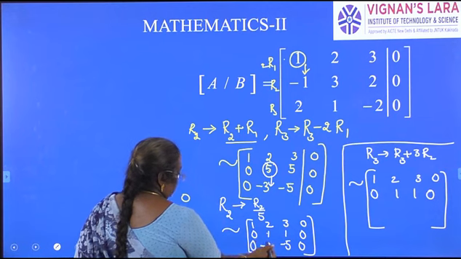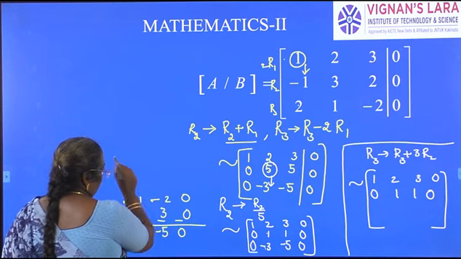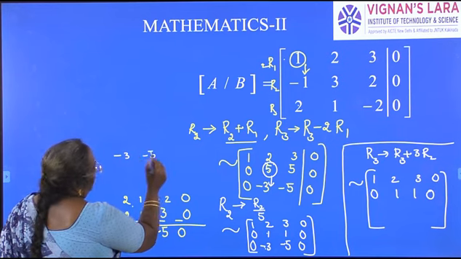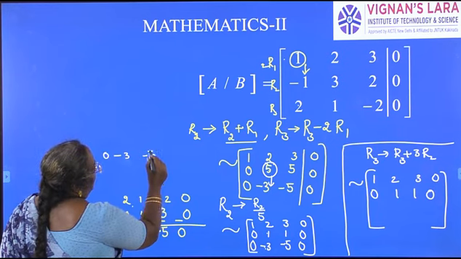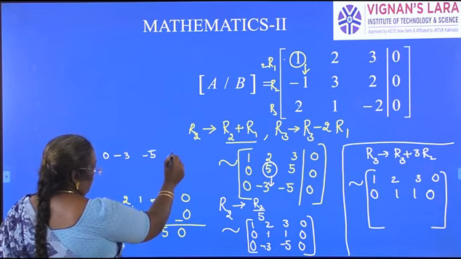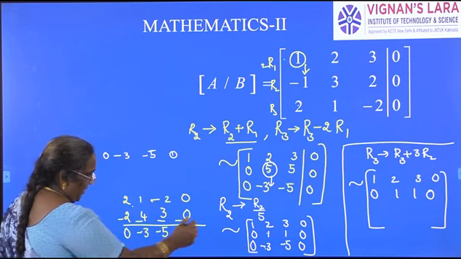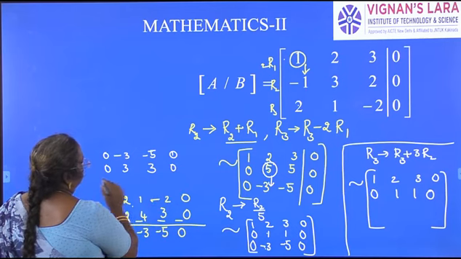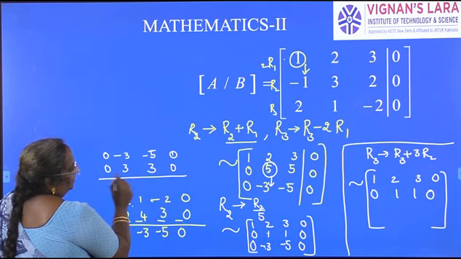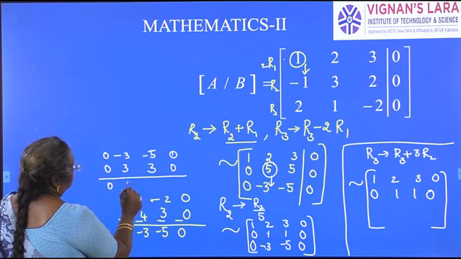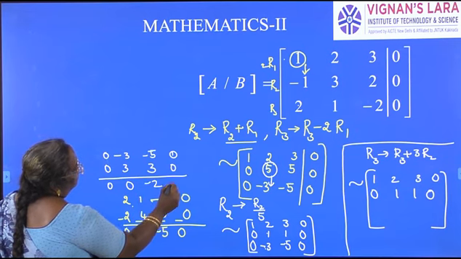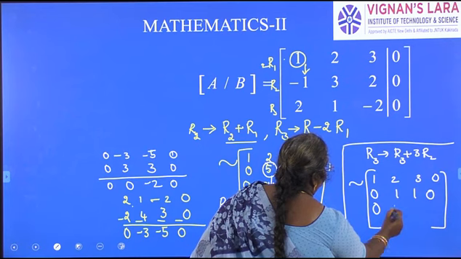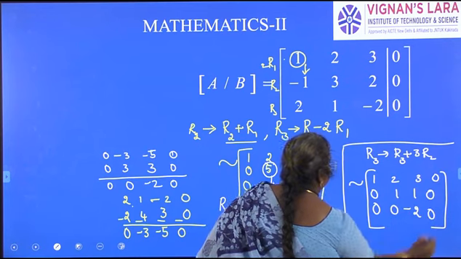Next. So this time what am I doing here? To row 3, I am multiplying 3 times row 2 and adding. Because the signs are opposite, I will subtract. 0, 3 1s are 3, 3 1s are 3, 0. So if we add, we get 0, 0, minus 2, 0.